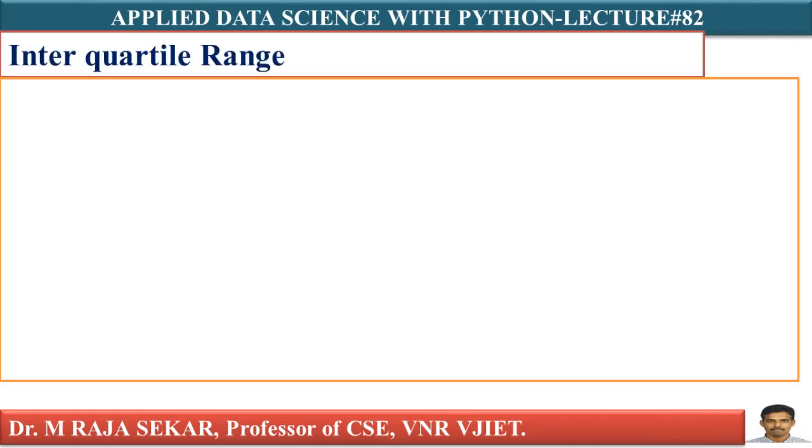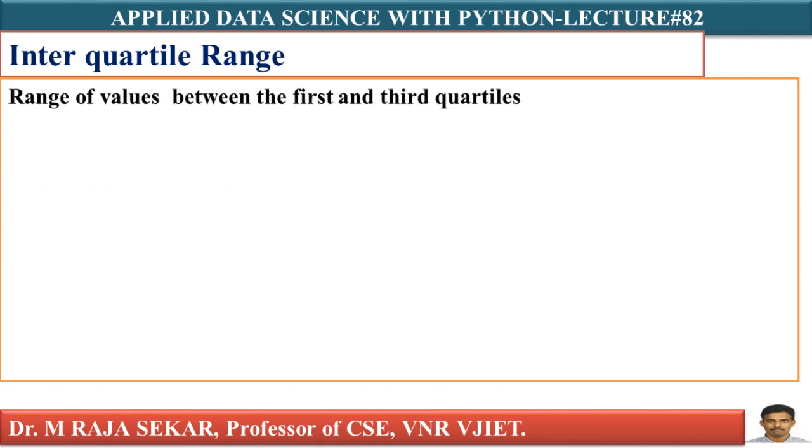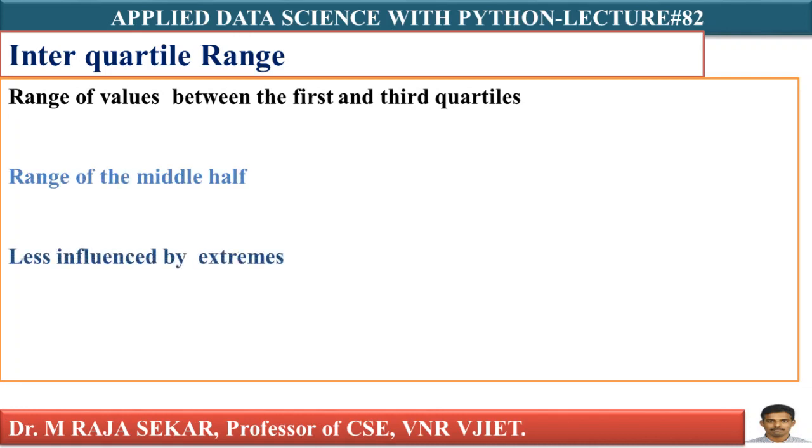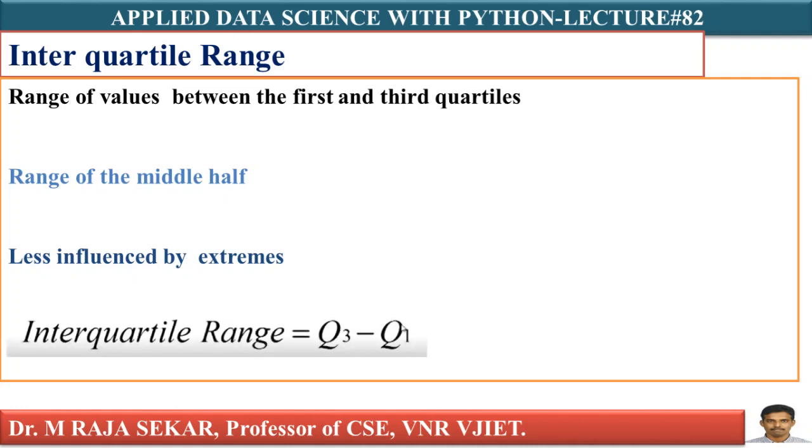Now, interquartile range. This also I discussed many times. The dispersion in the data set is measured with the help of the interquartile range by using the formula Q3 minus Q1. As we know, Q3 is the 75th percentile and Q1 is the 25th percentile. So the range of values between Q3 and Q1 is IQR. Range in the sense Q3 minus Q1. I already discussed this concept many times.